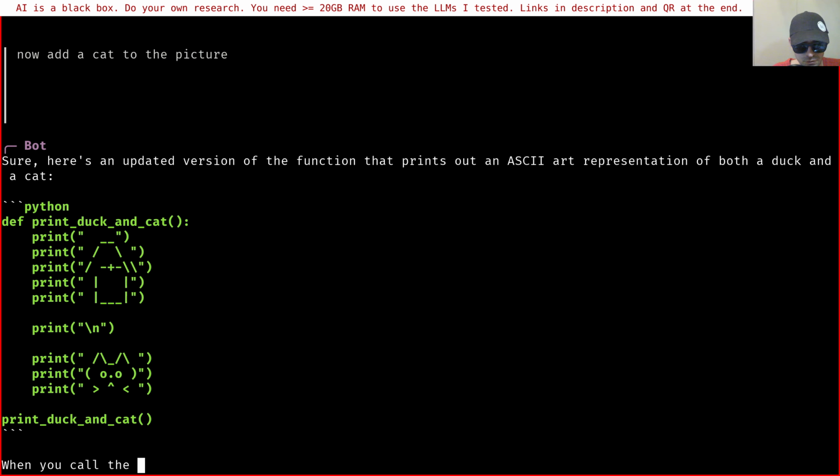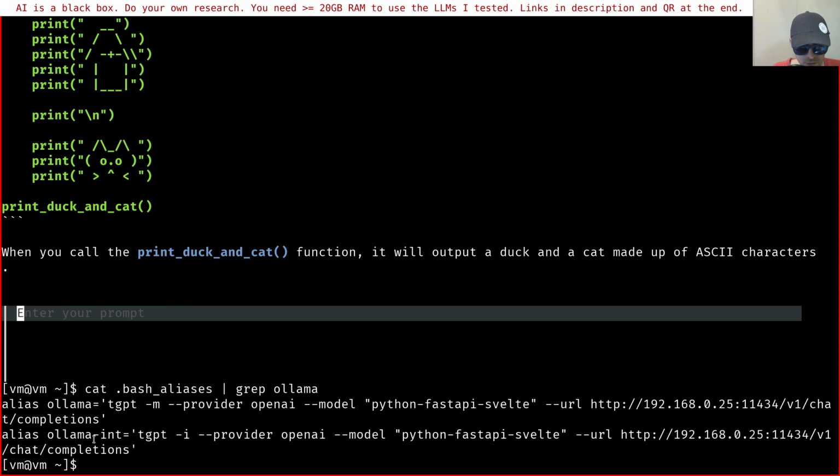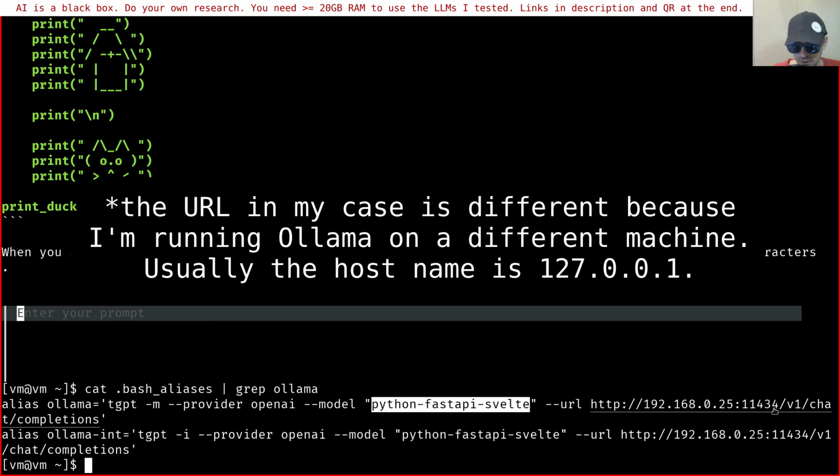We quit with Control C. This is how it's done. Just ignore the second one. It's this one. So tgpt -m, which means multi-line. You need to do it like this because it's a non-default URL. This is not a localhost. So you need to use provider OpenAI and then put the model name. This is my custom model, the one I showed you before. The URL is this one. And it just works like that.